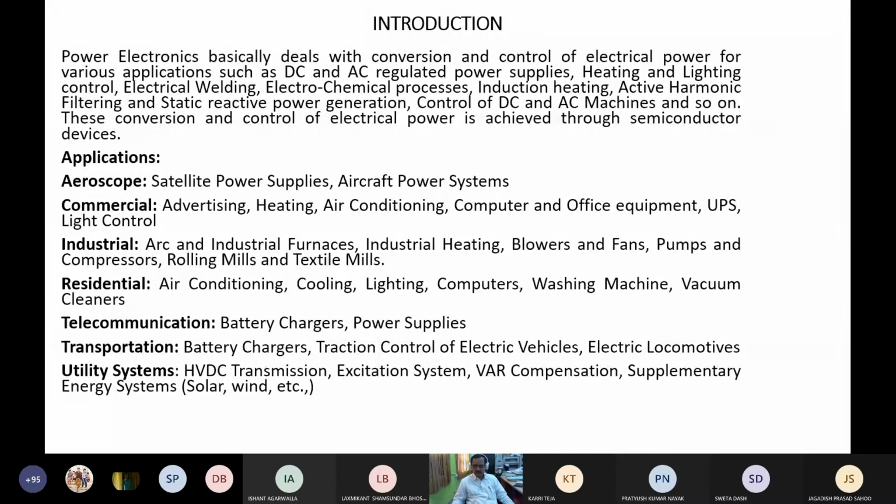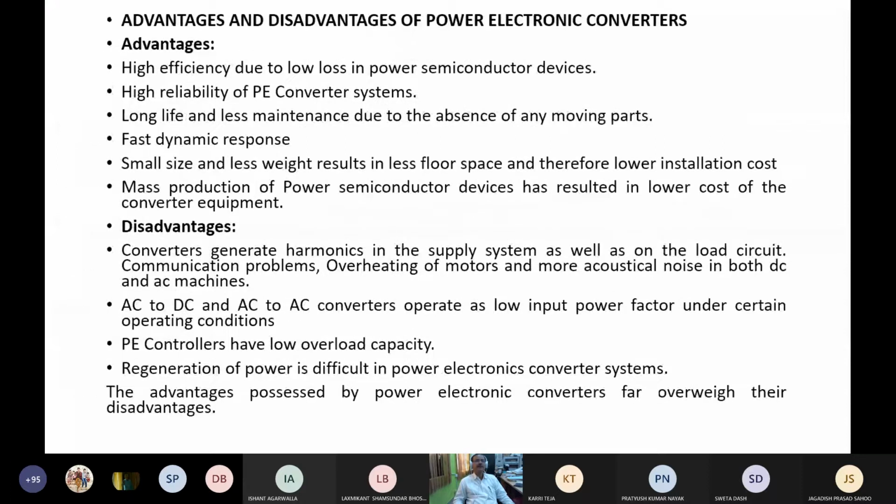So motor control and var compensation, these power converters are used, right? Why? Because they are very highly efficient, not like your resistive control. The conduction losses and switching losses are very low in semiconductor devices. Therefore, they are very highly efficient. High efficiency due to low losses in the power semiconductor devices.